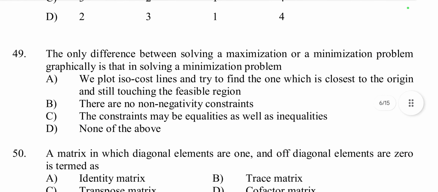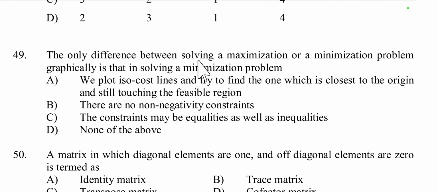Then come to question number 49. The only difference between solving a maximization or a minimization problem graphically is that in solving a minimization problem, we plot the iso cost line and try to find the one which is closest to the origin and still touching the feasible region. Yes, this is the right answer, because in a minimization problem the goal is to minimize the objective function, like cost.